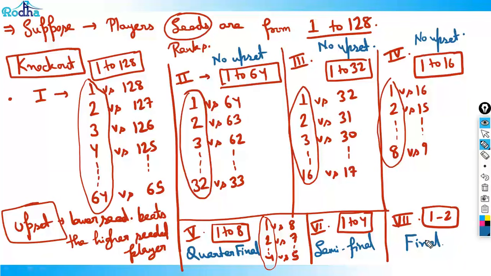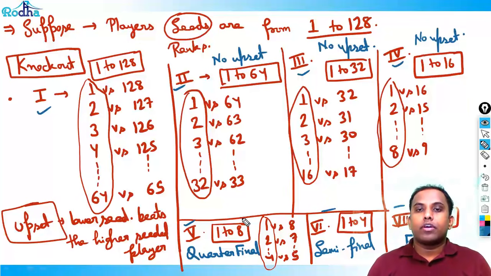Correct. This is the whole funda behind this kind of set. So how many total rounds? 7 rounds, right? It takes 7 rounds to finish the tournament. Round 1, round 2, round 3, round 4, round 5, round 6 and round 7. From the last 8 it is also called quarterfinal. So I hope you got it, right? Now let's do an example so you'll understand this better.